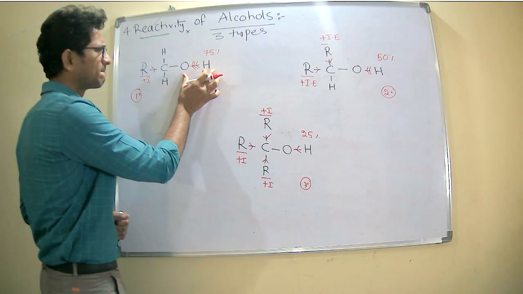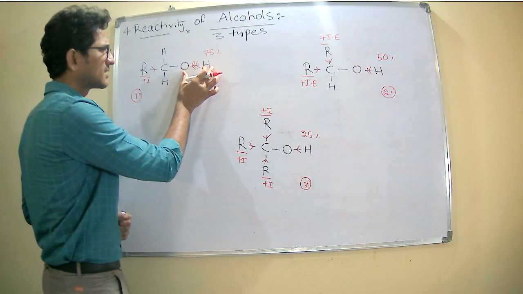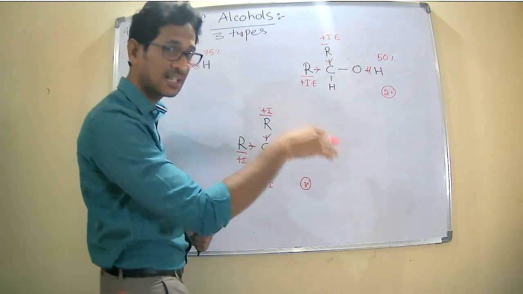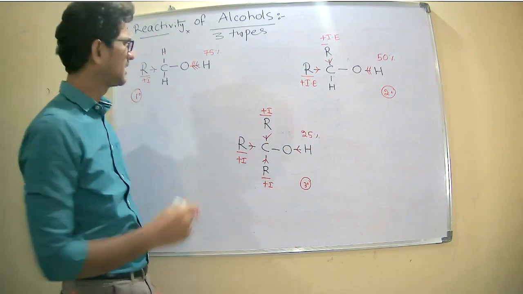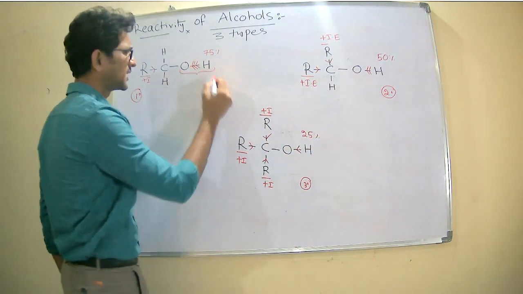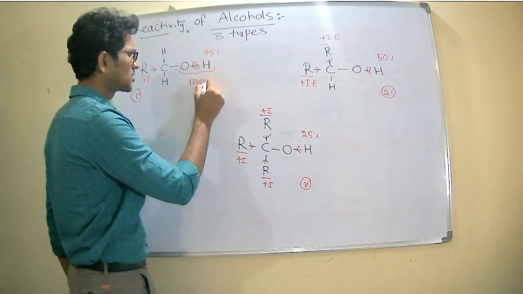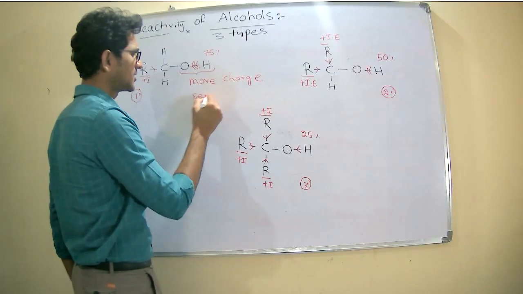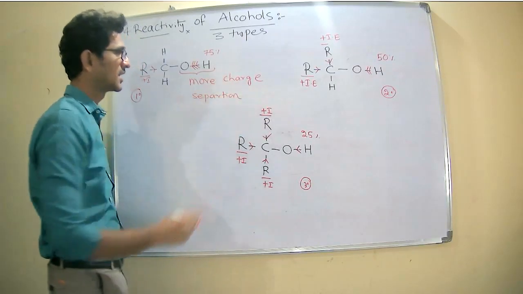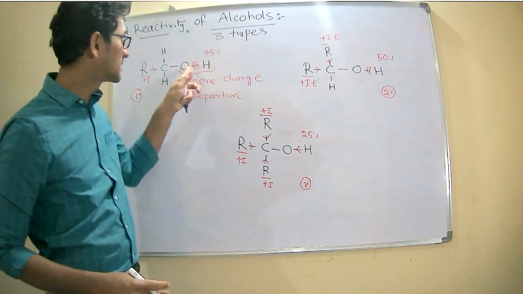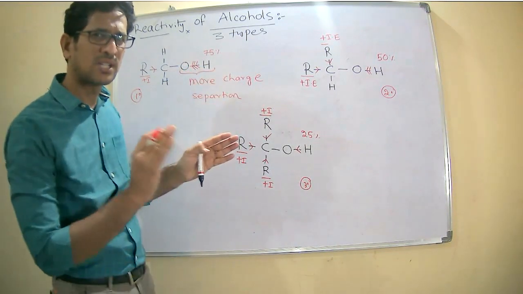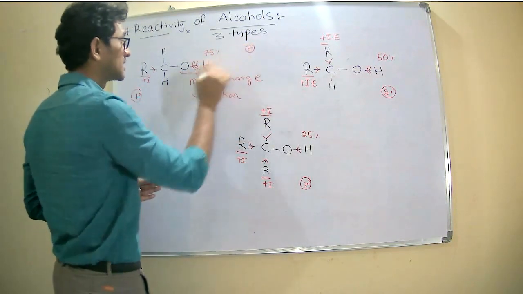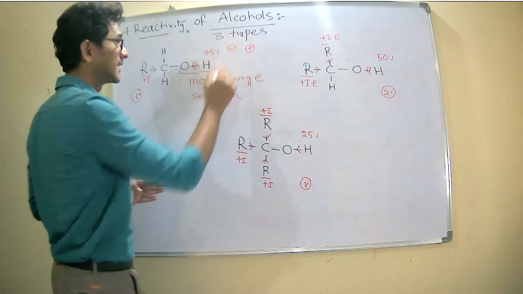Now see here, in the first case oxygen receives more electrons from the hydrogen, and in the last case oxygen receives fewer electrons from the hydrogen. So automatically, from here to here, more charge separation takes place between the oxygen and hydrogen, because once hydrogen is providing more electrons, it gets the greater positive charge, and oxygen gets the greater negative charge.